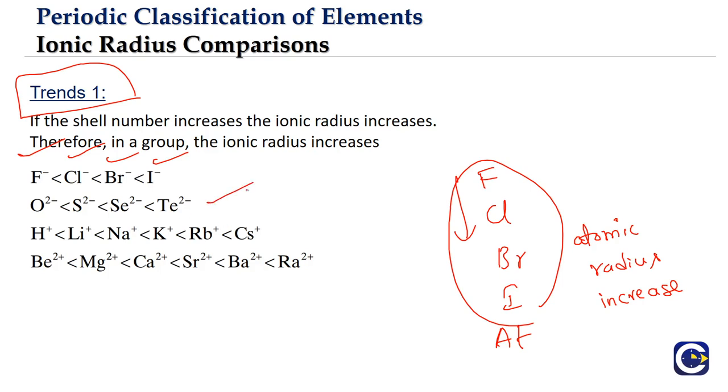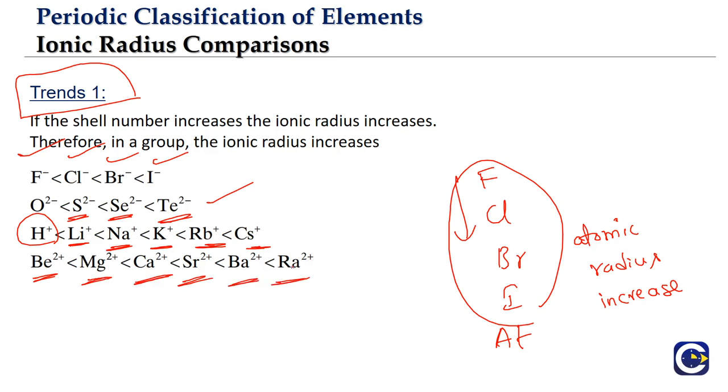Similarly, when we talk about the oxygen group or the chalcogens, O2 minus will be less than sulfide ion, less than selenium 2 minus, less than tellurium. Similarly, if we talk about the first group elements, here we are of course looking at hydrogen also, but hydrogen strictly is not a part of the first group. As we go down the group, we can see lithium will be less than sodium, less than potassium, less than rubidium, less than cesium. Similarly in the second group, beryllium 2 plus will be less than magnesium 2 plus, less than calcium 2 plus, less than strontium 2 plus, less than barium, less than radium.